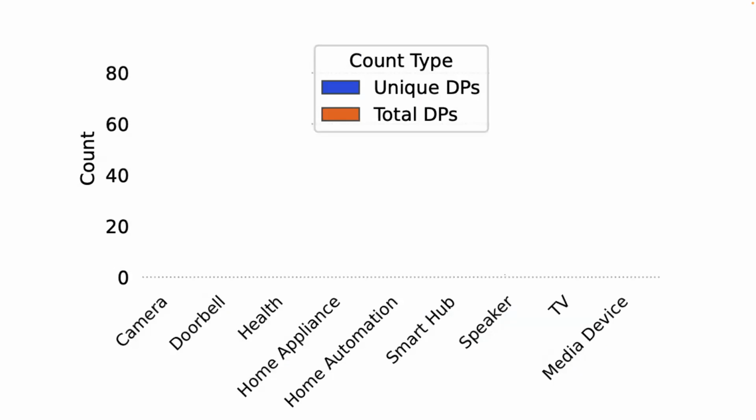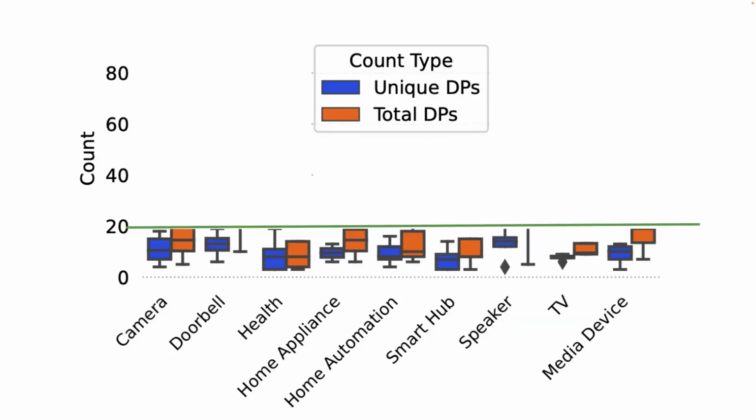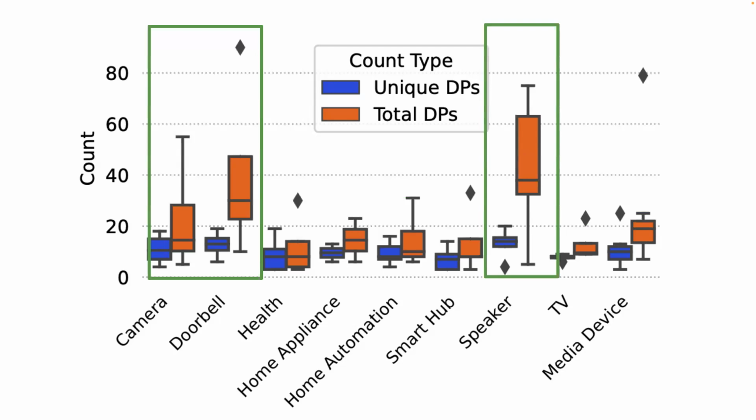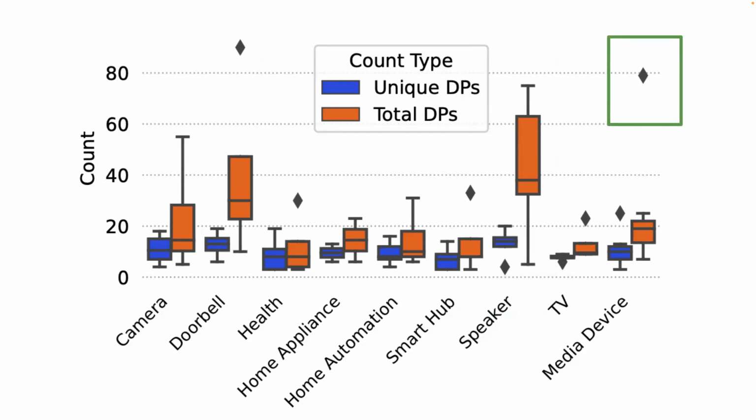So next, we were interested in how dark patterns differed across device types. The majority of devices had about 20 or less unique total dark patterns, which is consistent with prior work. However, our scatter plot notes that significantly higher dark patterns were found in cameras, doorbells, and speakers. And one thing to note is that the diversity of devices within one type can range widely. Home appliances include fridges and microwaves, which are functionally dissimilar, whereas media devices, especially streaming ones, serve tightly similar purposes.